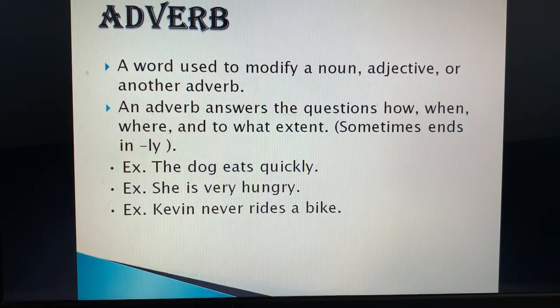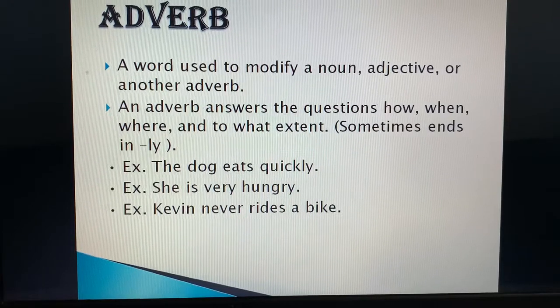Now what do you mean by adverb? Adverbs add meaning to a verb, noun or adjective. It adds something. कुछ add करता है, modify करता है noun में, adjective में या verb में. It answers the question. सवाल का जवाब देता है. How, when, where and to what extent. Sometimes ends in ly. ज़्यादातर adverb ly से बनती हैं. Like happy, happily, quick, quickly, hungry, hungrily.